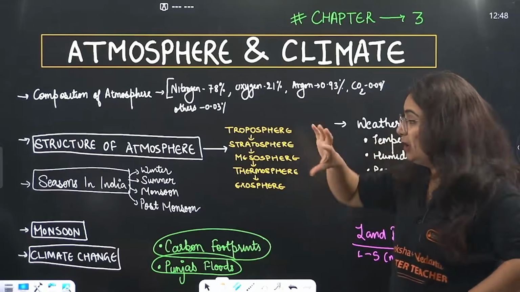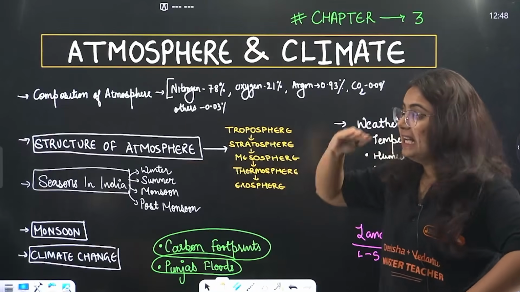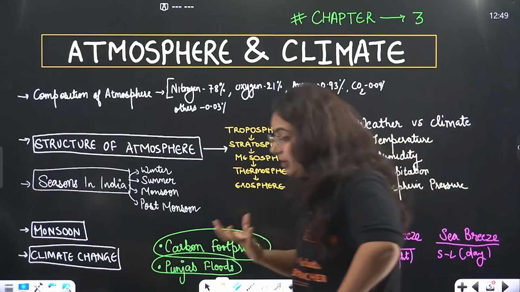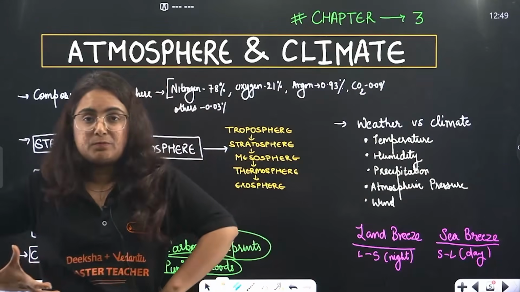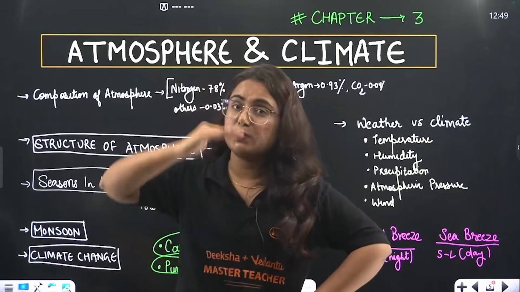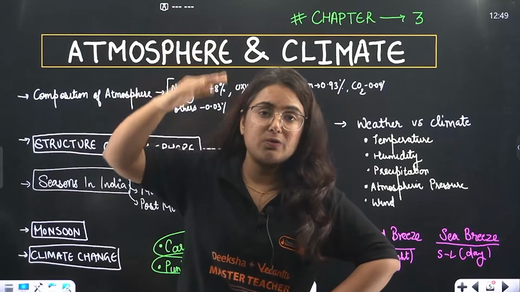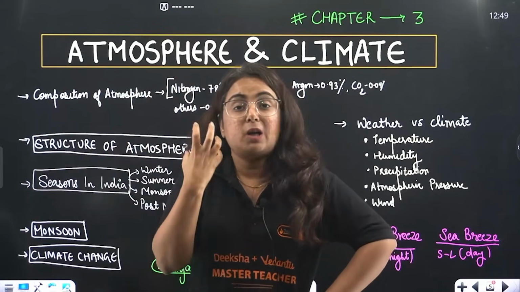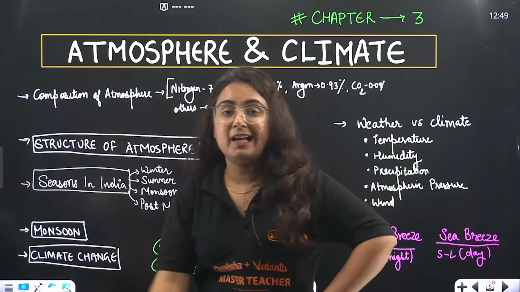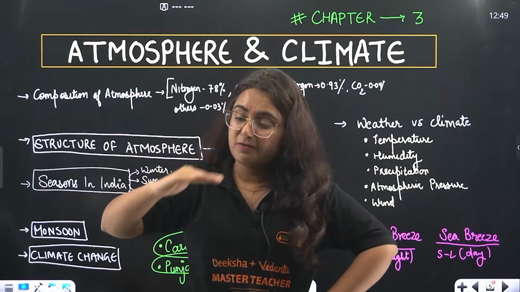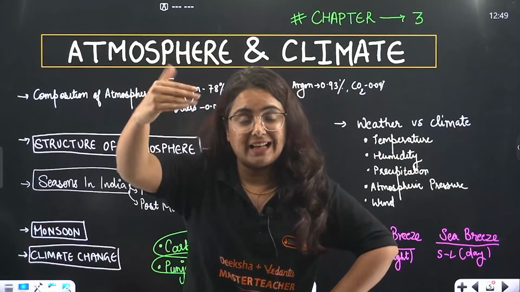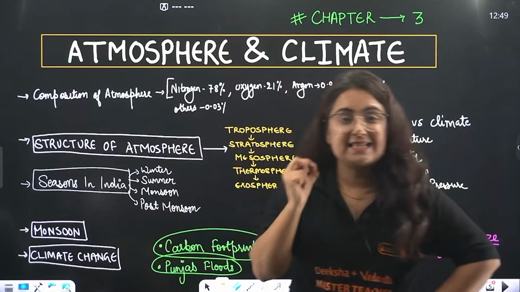When we look at the structure of atmosphere, there are layers above layers. When we are close to the Earth's surface, we do not feel that we are lacking oxygen, but as we reach the peak of a mountain or any high place, the oxygen there is not present. Why? Because this blanket of air is divided into different layers. As we move from one layer to another, the differences can be easily traced.